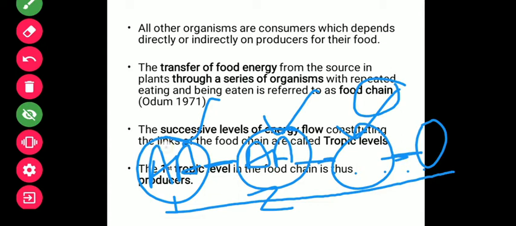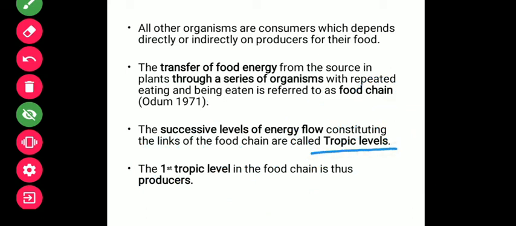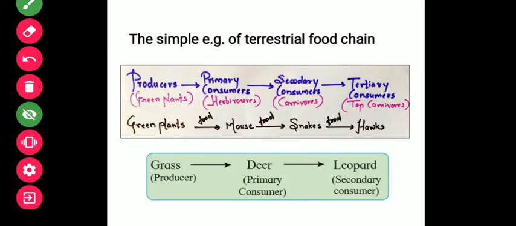Same like that, different organisms are linked with each other for the food source to form a food chain. But remember one more thing, that all these organisms have their own position in this food chain, and that level or position is called a trophic level. So I hope you can now guess what the first trophic level will be. Definitely it will be the producer, that is the green plant, which is the primary source of energy for all the organisms. The next will be the consumers, and so on.